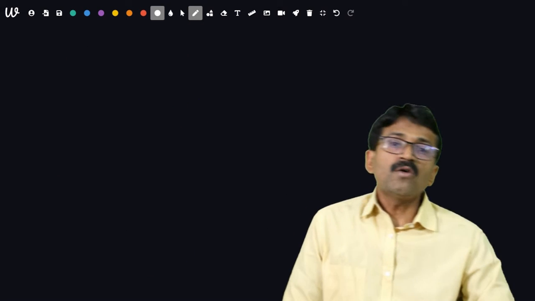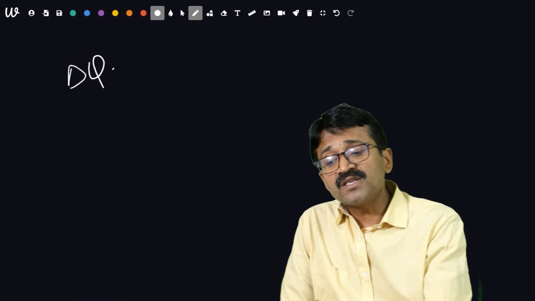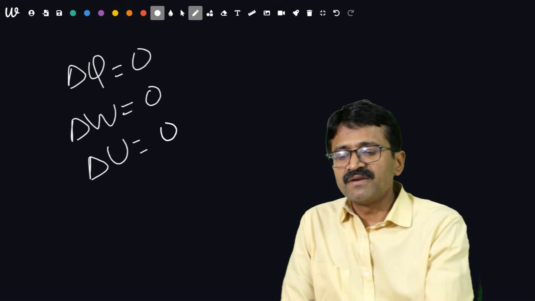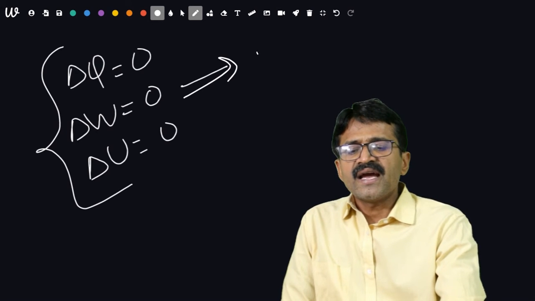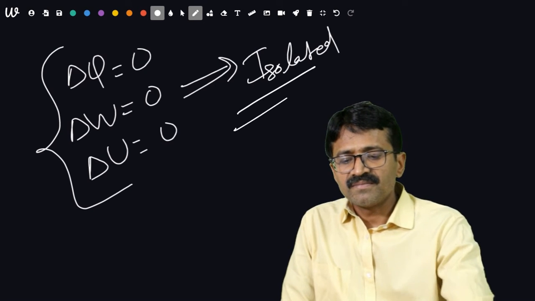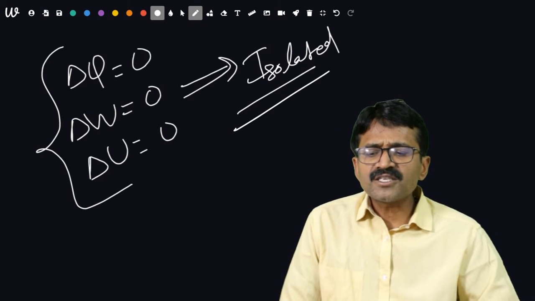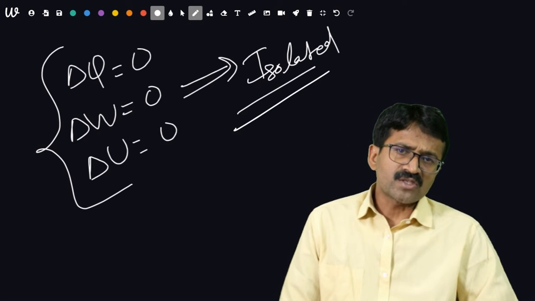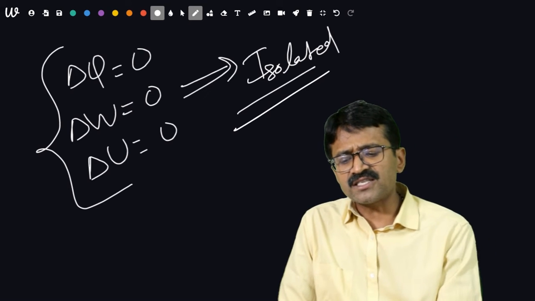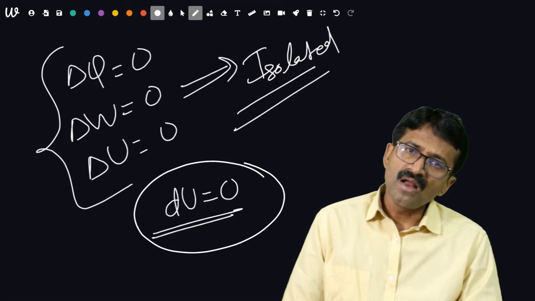Now, what about the process in which neither heat is given, that is delta Q is equal to 0, nor work is done, that is delta W is equal to 0, then change in internal energy will be 0. This will be an isolated process. The question arises, what is the relation between different systems? If any process is cyclic, which process can be compared with it? A cyclic process is that process in which change in internal energy will be 0. That means it is identical to an isothermal process.